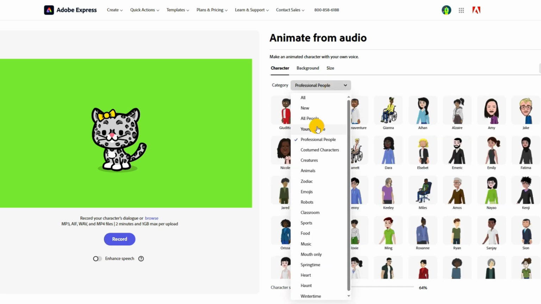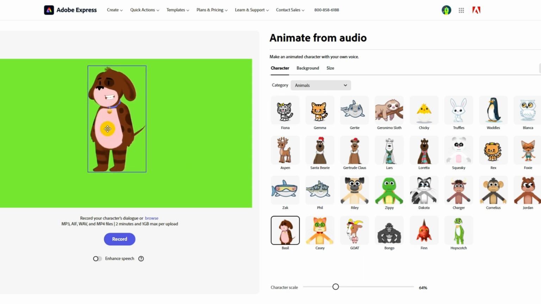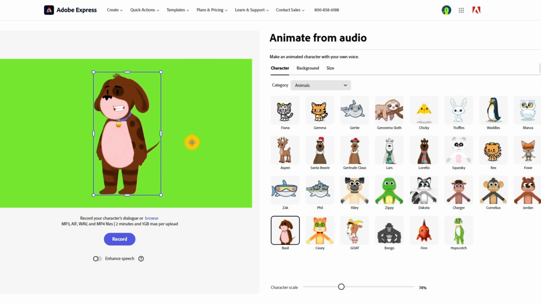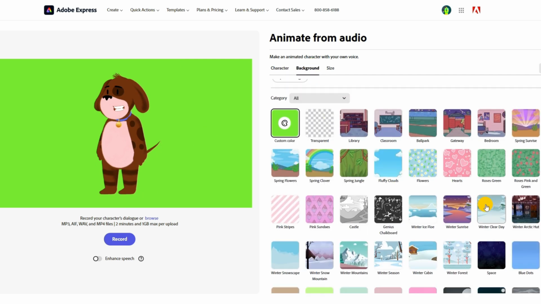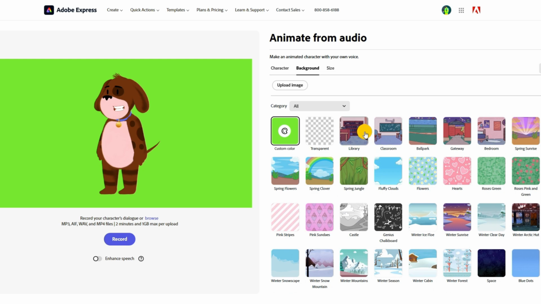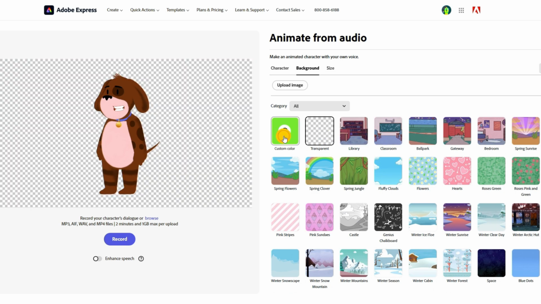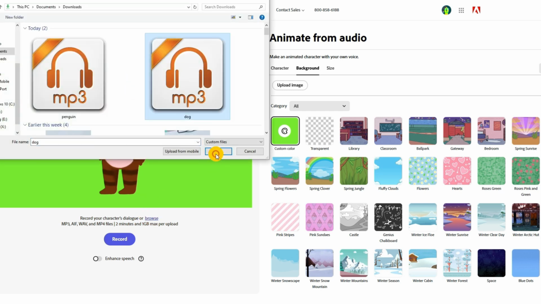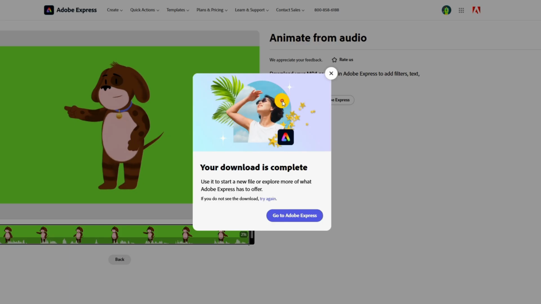In the categories, you find all kinds of characters. My script has two animal characters, so I'll go to the animals category, select the dog character and adjust its size. And I'll set the background to green. Click on the background and you'll see many options, but we'll select green to avoid any issues during editing later. Now click on Browse to select your voice file. Once your animation is ready, just download it from here.